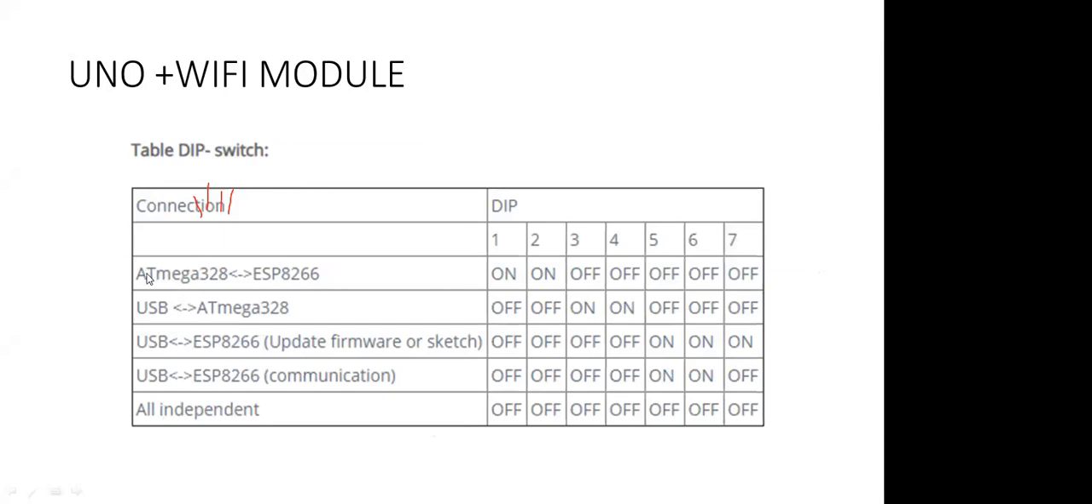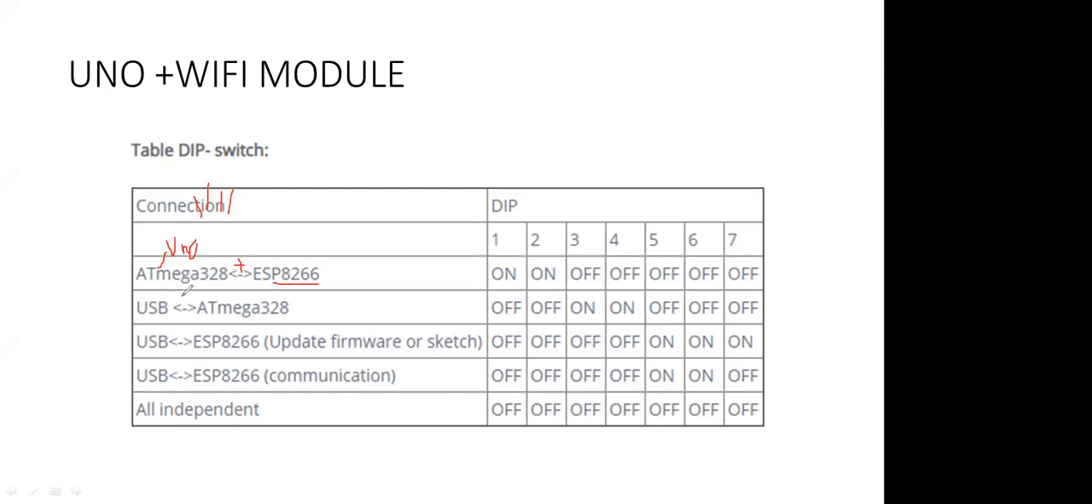Yes, that you can see. If you want to use this device as an Arduino Uno and Wi-Fi module, both integrated, Arduino Uno plus Wi-Fi module, what you have to do? This one is Arduino Uno plus Wi-Fi module. ESP stands for Wi-Fi, and this stands for Uno, the Arduino ATmega Uno. When you are going to use it as Uno plus Wi-Fi, you have to remember which pin to turn on and which pin to turn off. I'm going to use it in the upcoming slides.